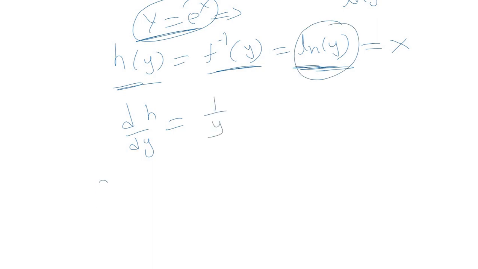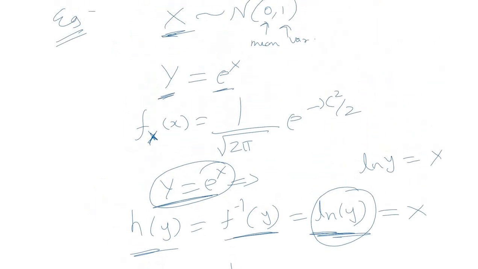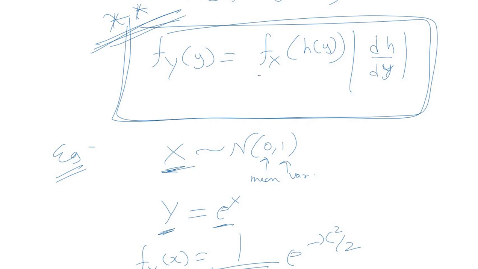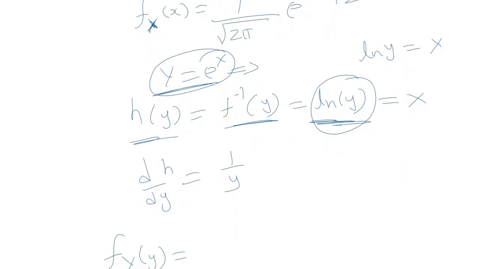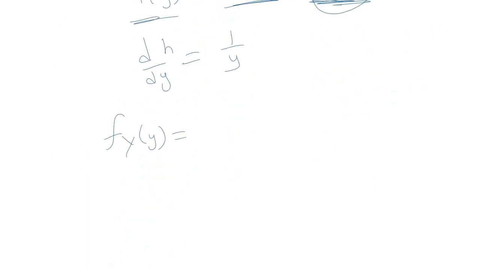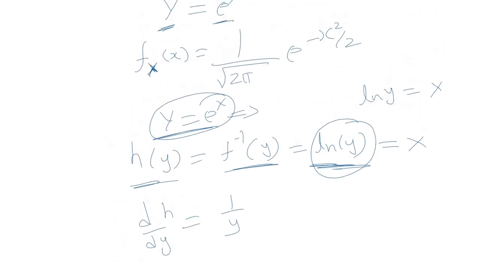So now we apply the expression of transformation. If you look at the expression, this is the PDF of x with argument h of y and derivative of h. We know the PDF of x is this, but the argument is now h of y instead of x.